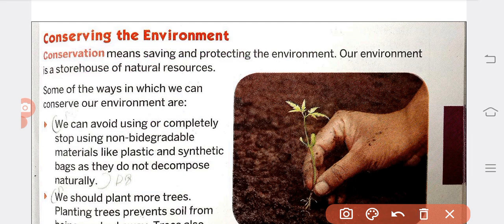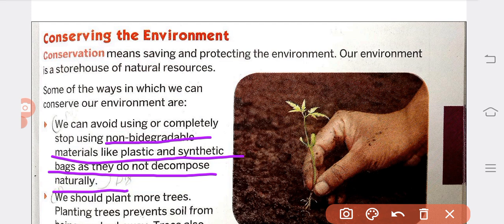What are the points we can see here? We can stop using non-biodegradable materials. We should avoid using non-biodegradable materials like plastic and synthetic bags, as they do not decompose naturally.